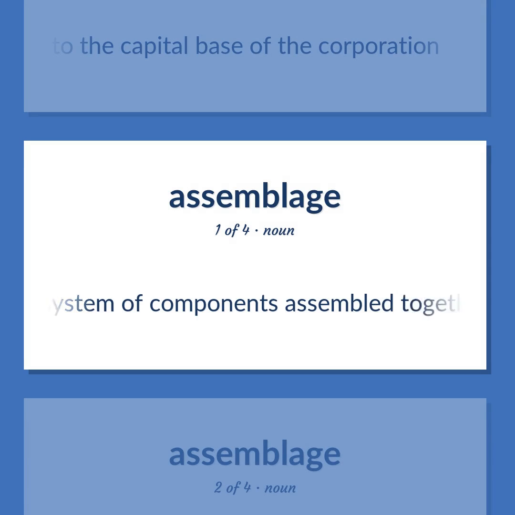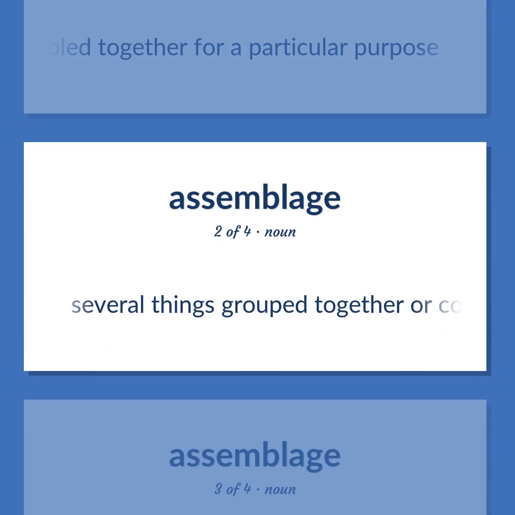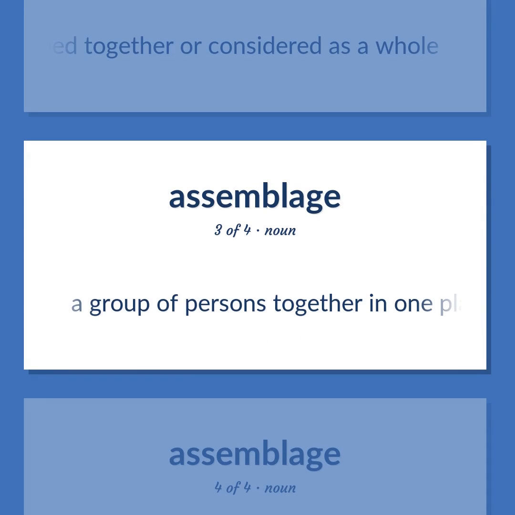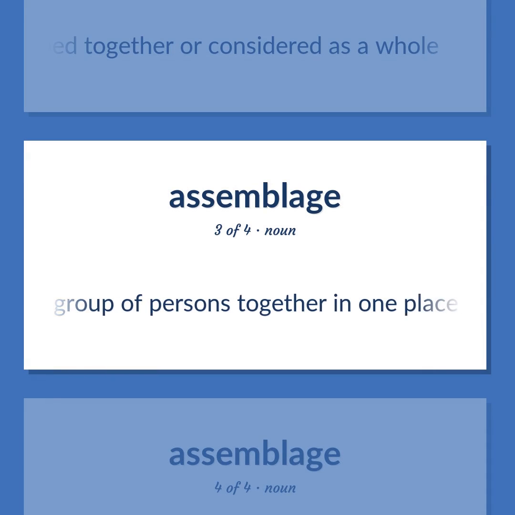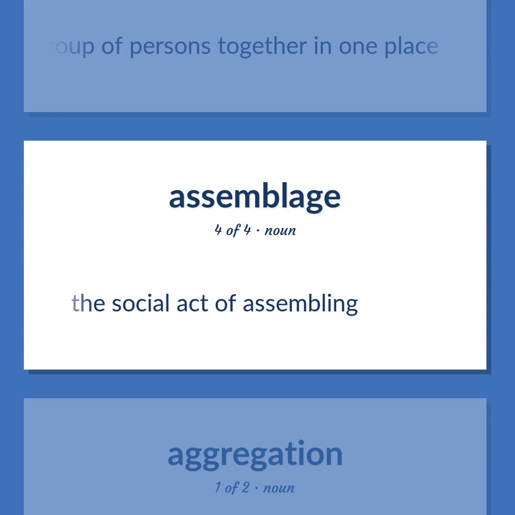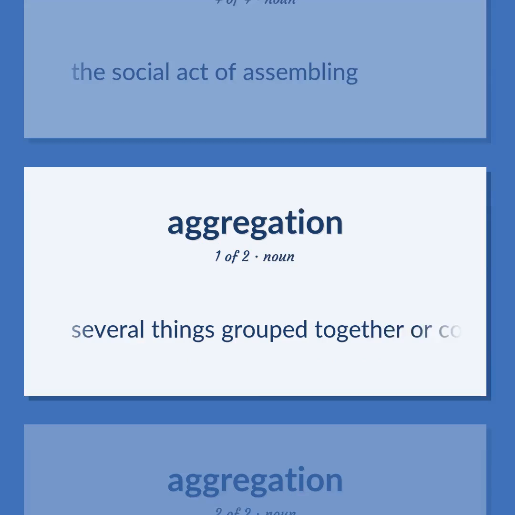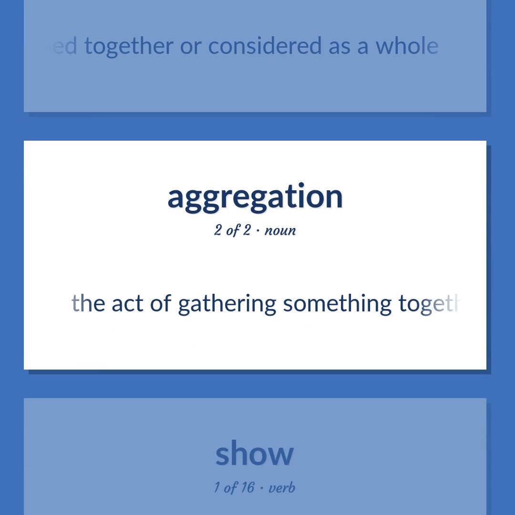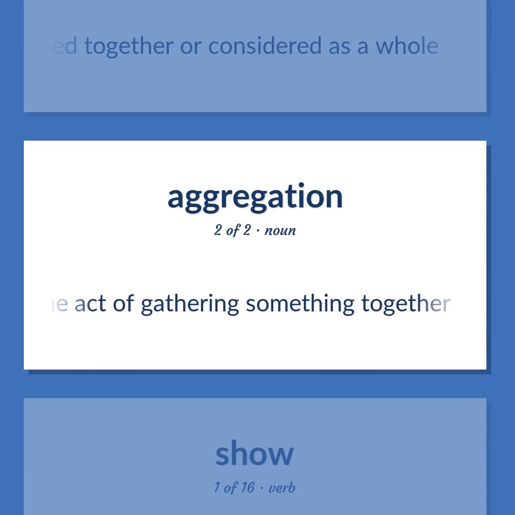A system of components assembled together for a particular purpose. Several things grouped together or considered as a whole. A group of persons together in one place. The social act of assembling. Several things grouped together or considered as a whole. The act of gathering something together.